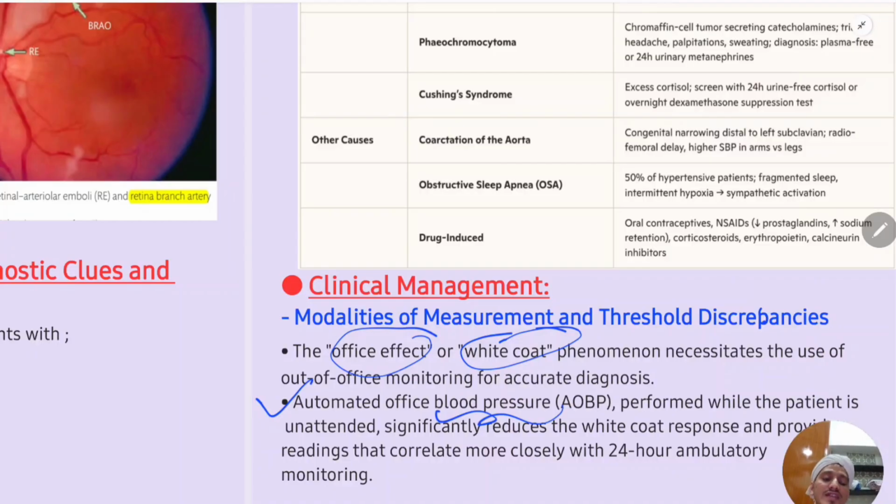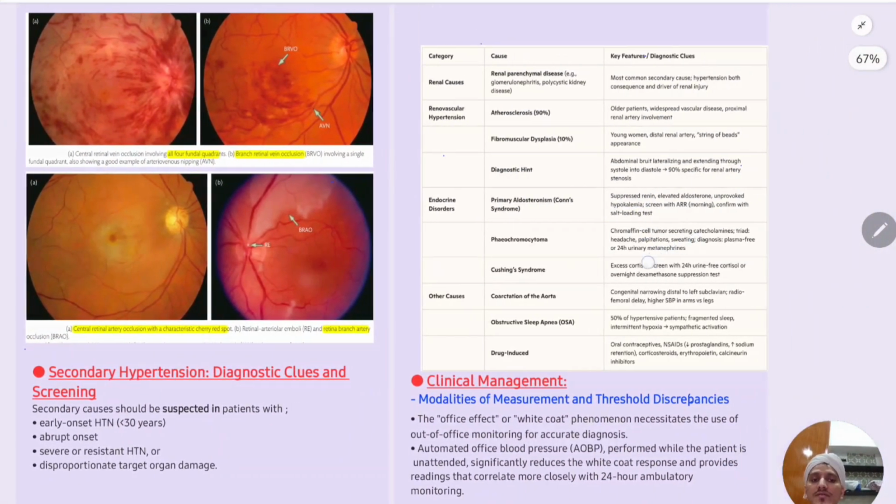So most of the time that is not possible, so most of the physicians take the decision on the office BP only, because we are in a developing country like India, and in India also many in rural areas will not have this opportunity to measure home BP. So you take the decision on the office BP only. But the gold standard is automated home BP measurement.